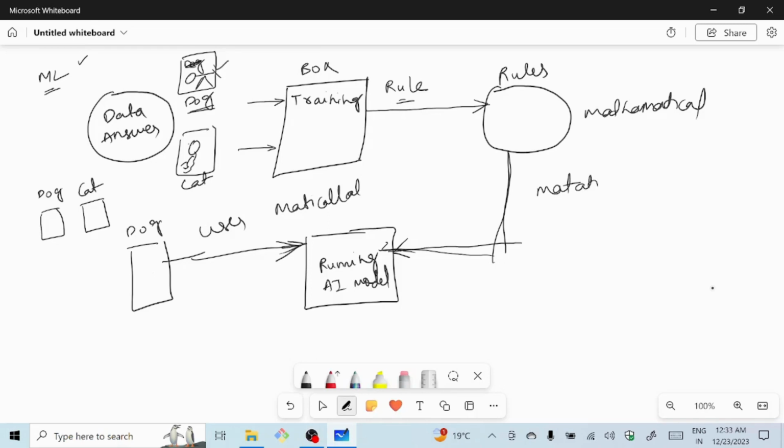So whenever these two get matched, it will confirm that the given image is of a dog.